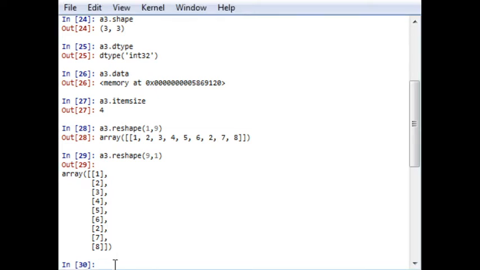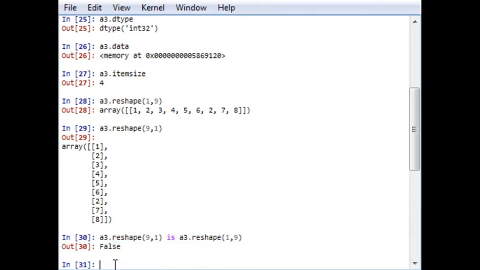Now here, for one example, let's test whether it is true or false. That is our operator section, a3.reshape(9, 1) compared with a3.reshape(1, 9), as in our last lecture if you remember it. Whether they are both the same or not, it will give me an output of false, because both arrays have different shapes. This is what we already discussed in our previous lecture. I am just using it here to make it more clear in how many different forms we can use operators and arrays.